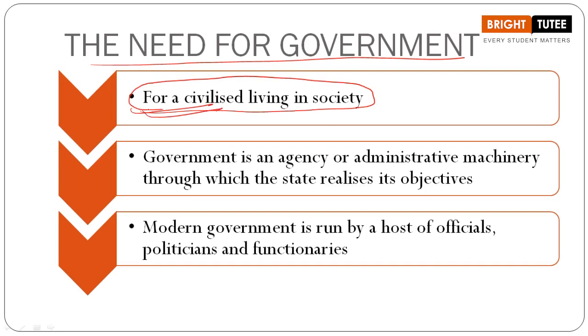Everyone has the right to live, but one should live in a very civilized manner. So for a civil society, we definitely need a government that looks over the welfare of the people who are living in that society. We can also say that government is an agency or administrative machinery through which the state realizes its objectives.